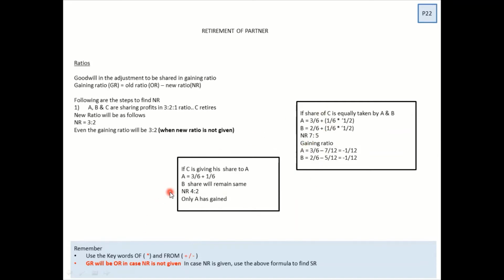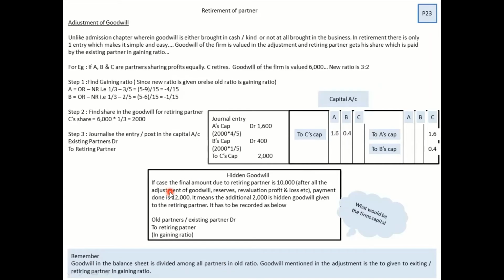Now, after ratios, the most important part is the goodwill part, which is the only thing which is different in the chapter called retirement compared to admission and change in profit. Now, let's understand the goodwill.